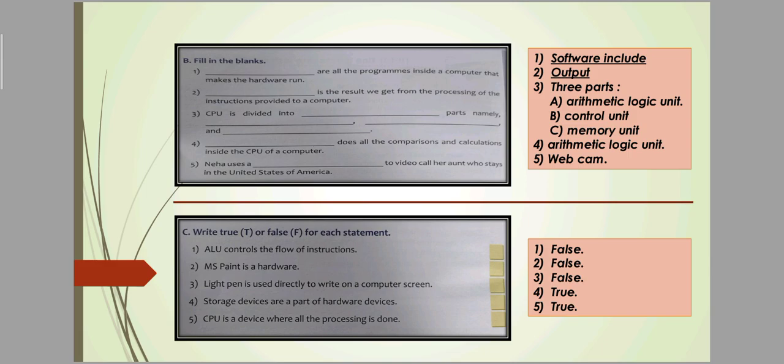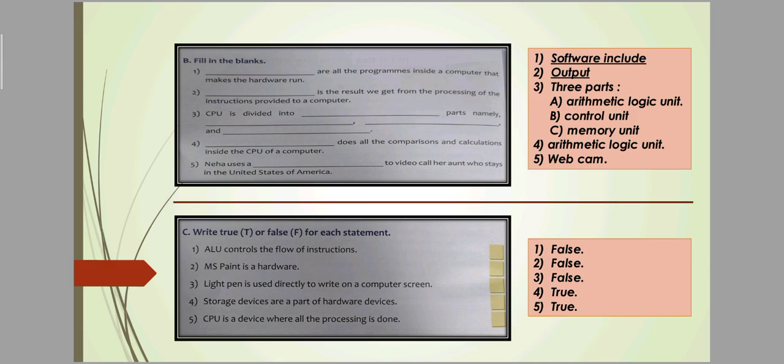Okay, next is true and false. Write true or false for each statement. Number 1 is ALU controls all the flow of instructions. False. The control unit controls all the instructions, the flow of instructions. So this is false. Next, MS Paint is a hardware? No, MS Paint is not a hardware, it is false. MS Paint is a software.